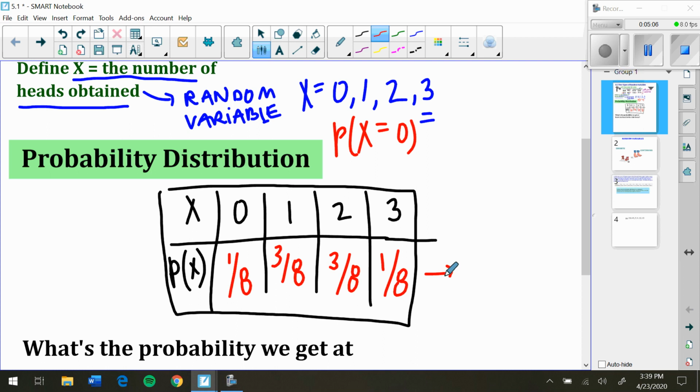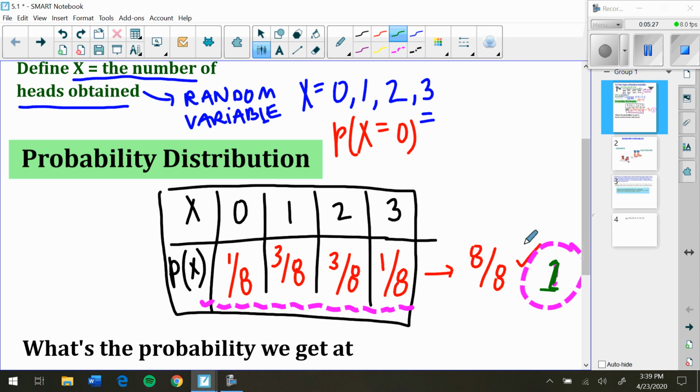Notice if I add up all of these, 1 plus 3 plus 3 plus 1 is equal to 8 out of 8. That's really important. We're going to come back to this, but just as a reminder, all of these things have to add up to 1. That was a bad marker to use. They have to add up to 1. And this is our probability distribution. Again, it gives us all of the possible outcomes and the probability of each outcome.